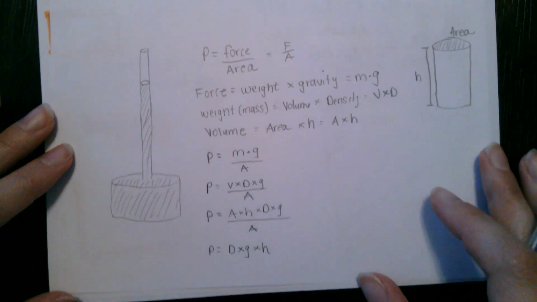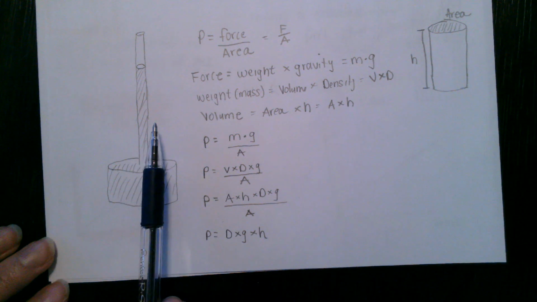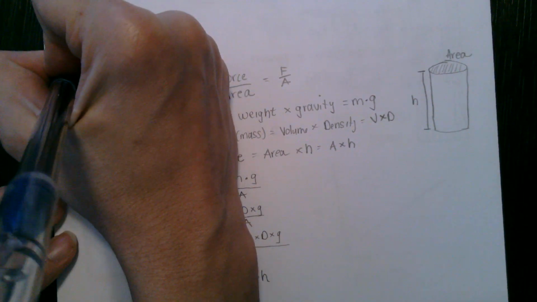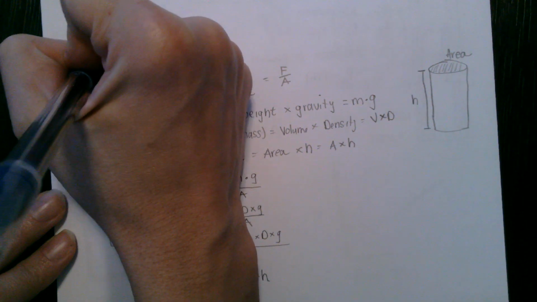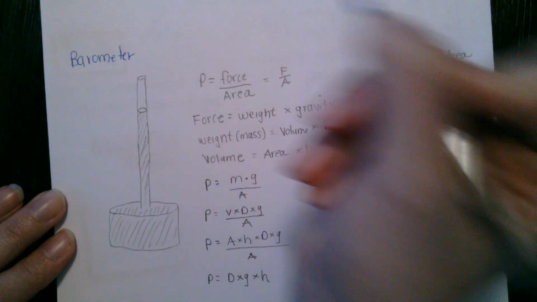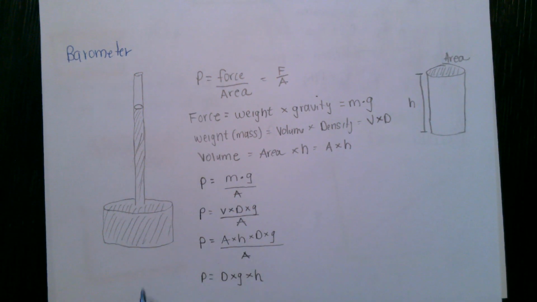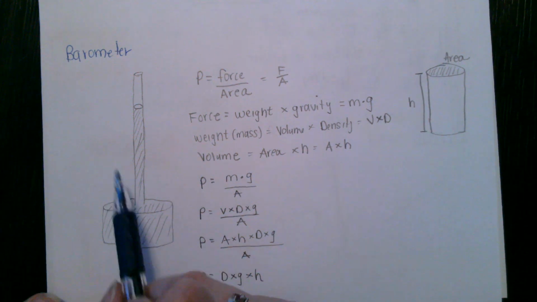Okay, so to measure pressure, we use something called a barometer. So this is my terrible drawing here. So the way a barometer works is you have some sort of liquid, and mercury is often used because it's so dense.